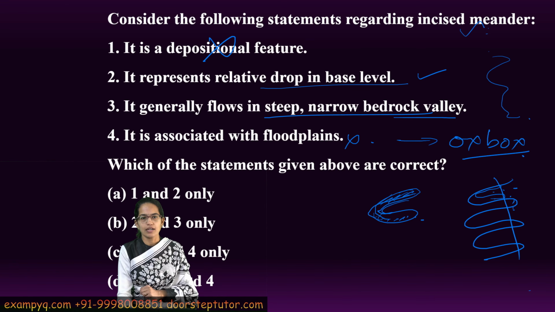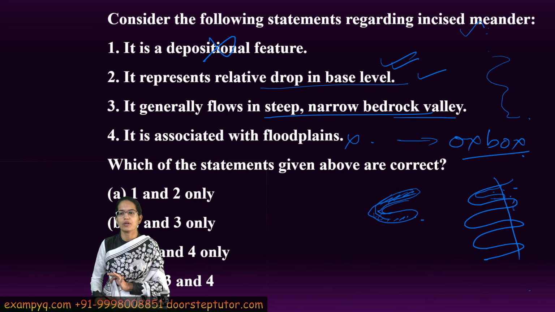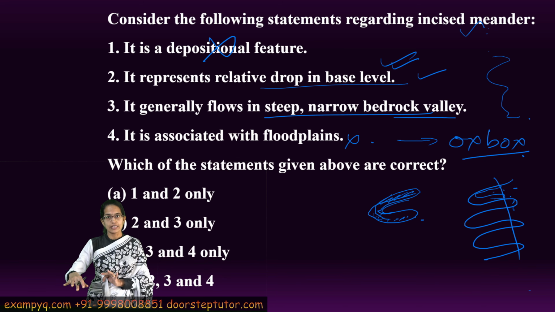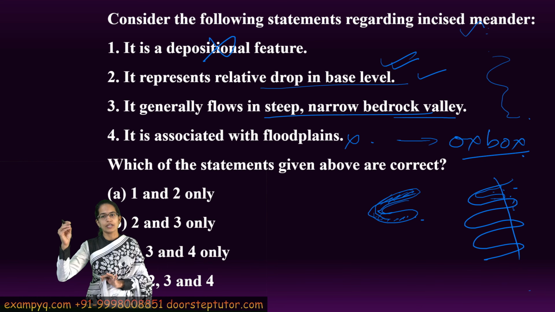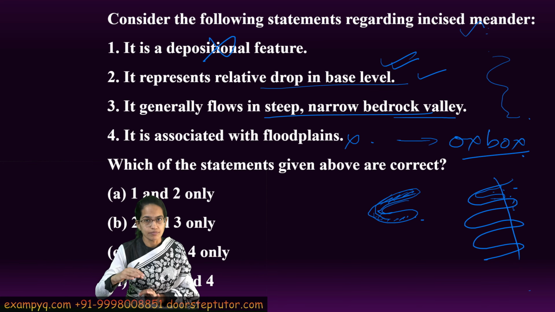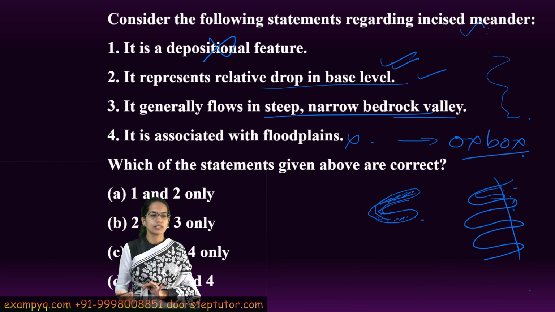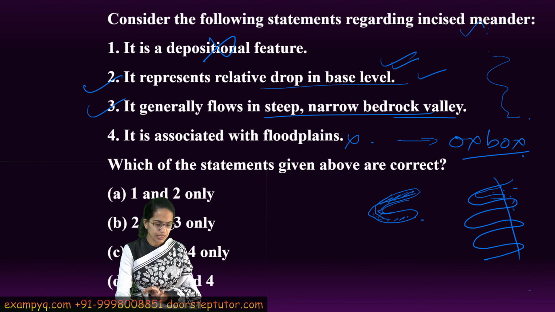So a decrease in the base level is very, very important, because this could be because the sea level is declining, there is a tectonic upliftment, or there is river incision which has already increased for some reason. So 2 and 3 would be the correct options here.